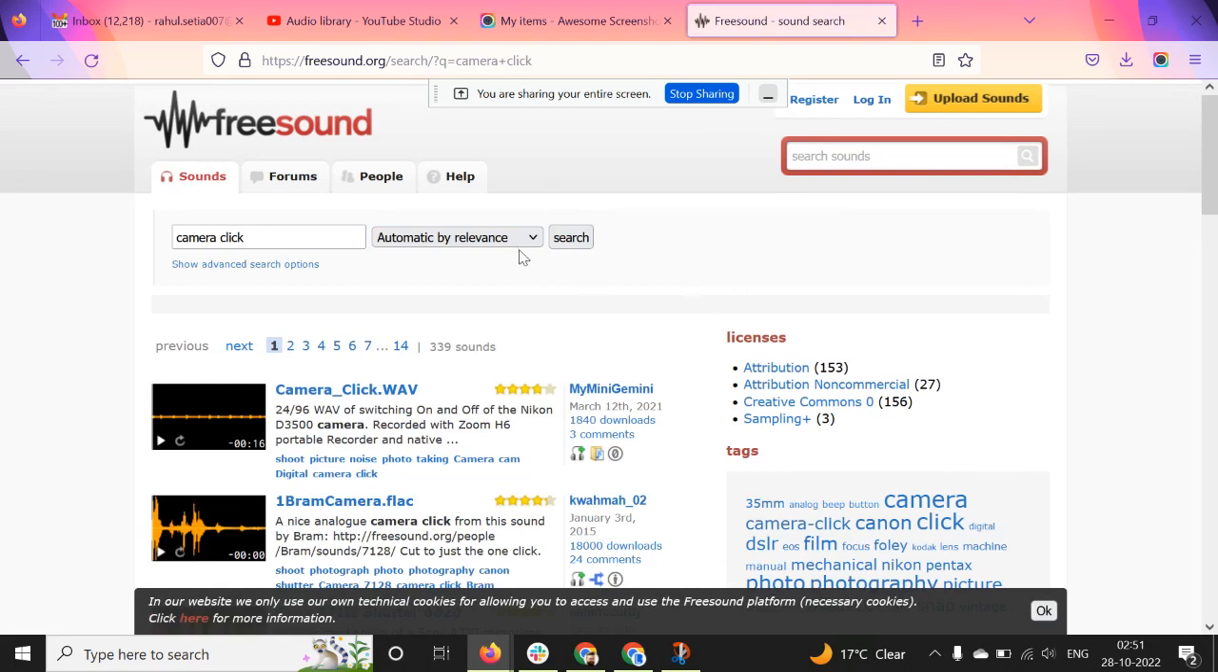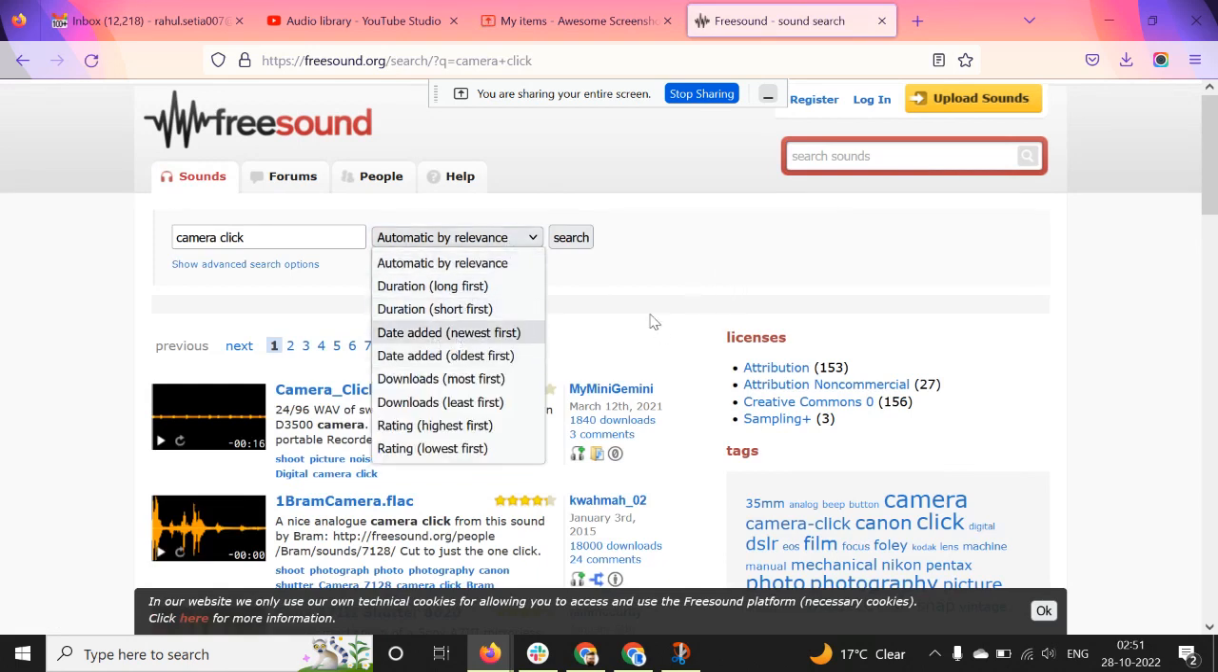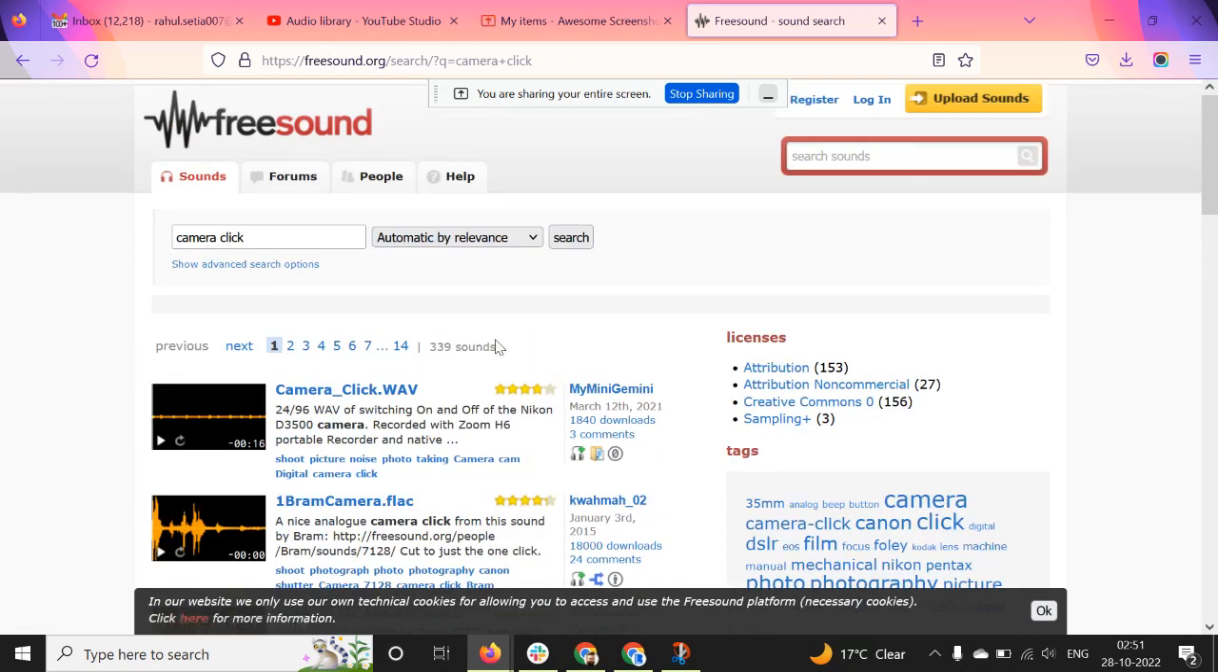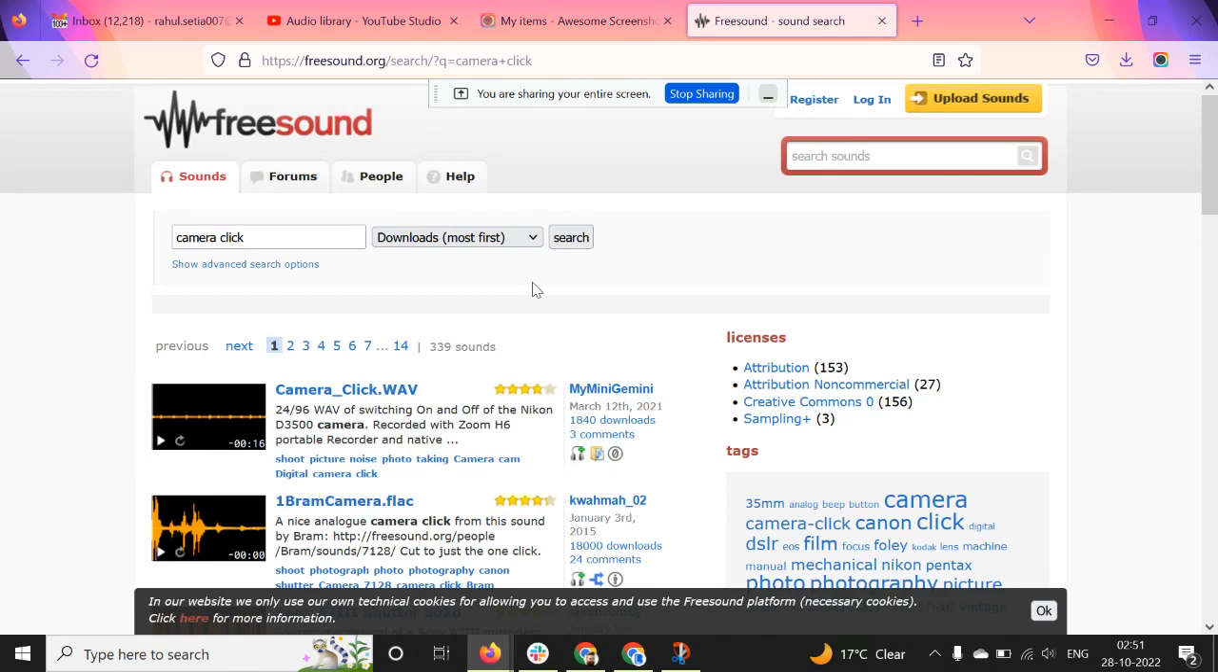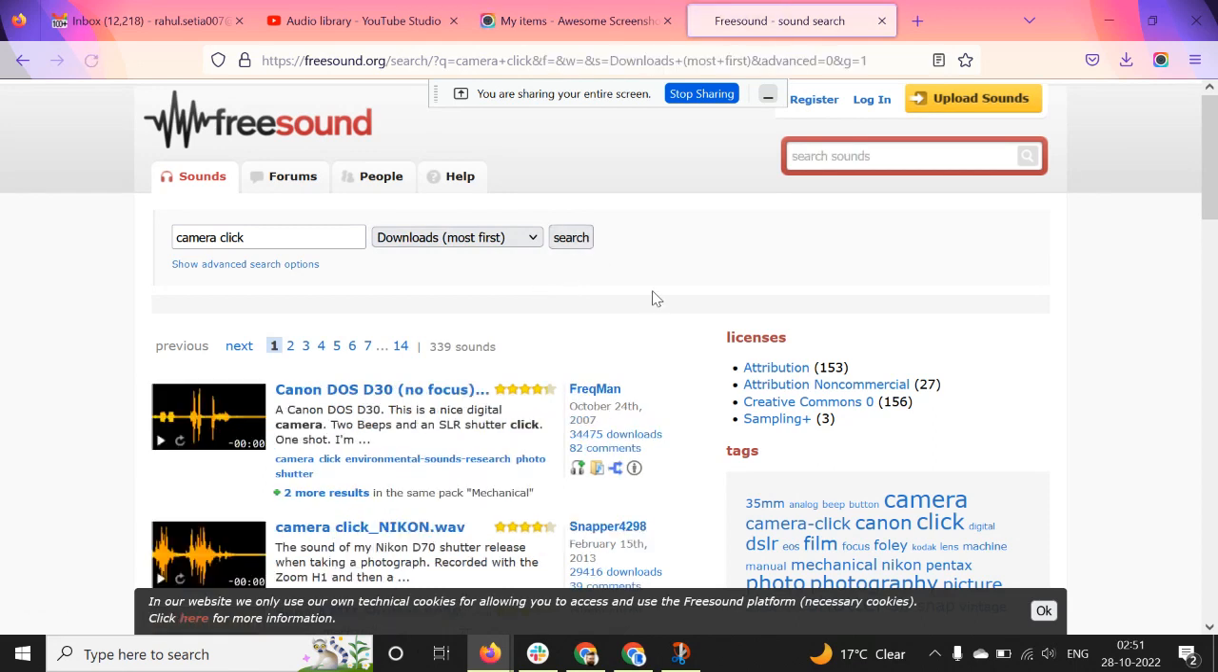Okay, so you can sort the searches like I am getting 339 sounds as a result of my query. So you can sort the query based on your requirement. Like if you want to see the recent ones, most downloaded ones. So I want to go with the most downloaded ones and hit the search button again. So it is going to show me which are most downloaded.